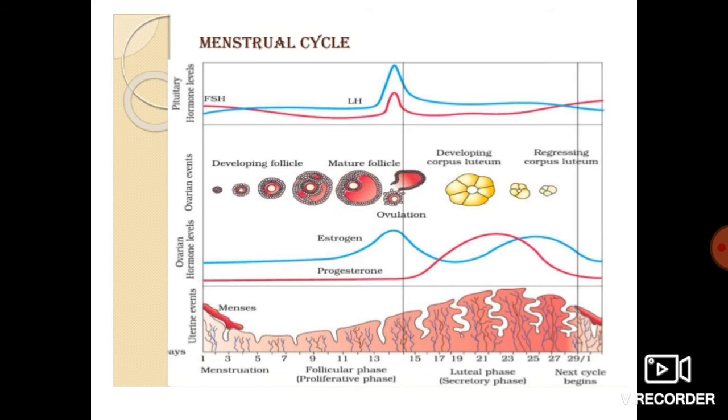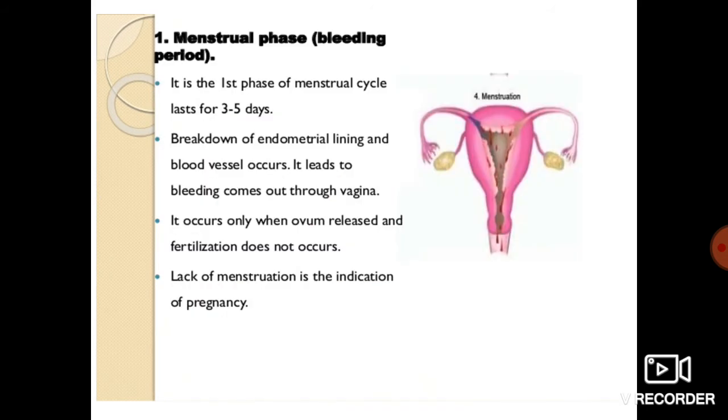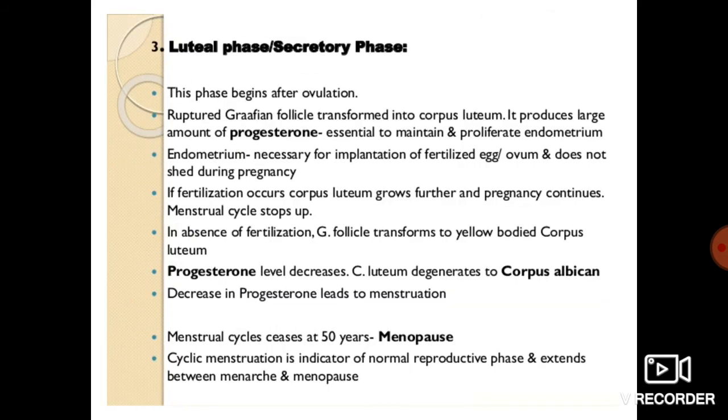But at the moment, in the luteal phase, you will find the red line is at its peak. That means the progesterone level will increase. The amount of progesterone is essential to maintain and proliferate the endometrium. So for the endometrial formation, progesterone is required. That's why it is at the peak over here.